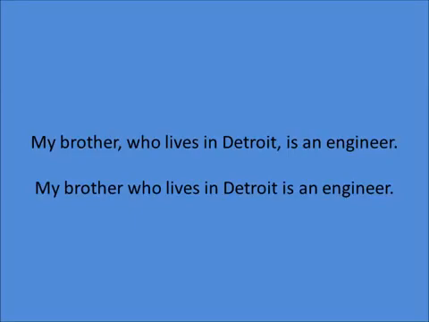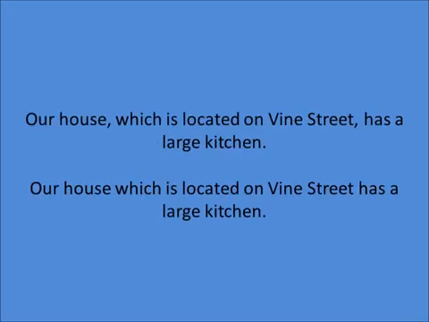In the first sentence, it seems like I have only one brother. That's because the commas tell us, hey, this is extra information. Because it's extra information, that means there is no need to specify which brother I'm talking about. So logically, I must have only one brother. The second sentence has no commas, so it's identifying which brother I'm talking about. This implies that I have more than one brother. That way, we know that we are talking about my brother who lives in Detroit and not my brother who lives in Cleveland. Let's look at one more set of examples.